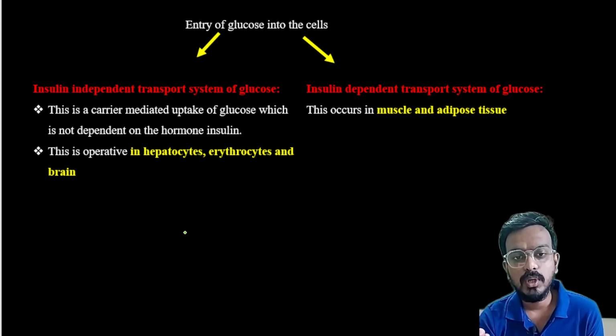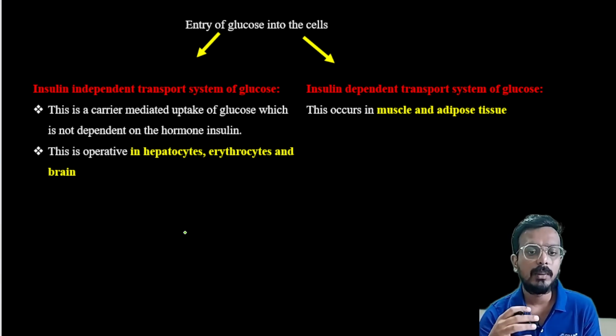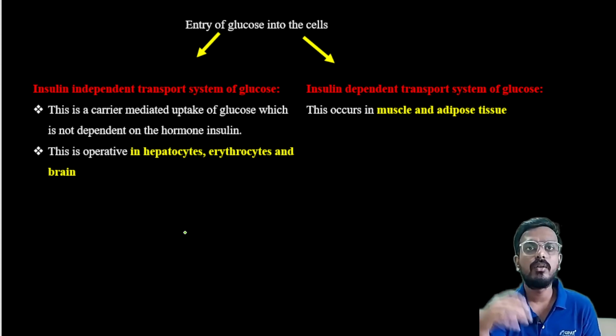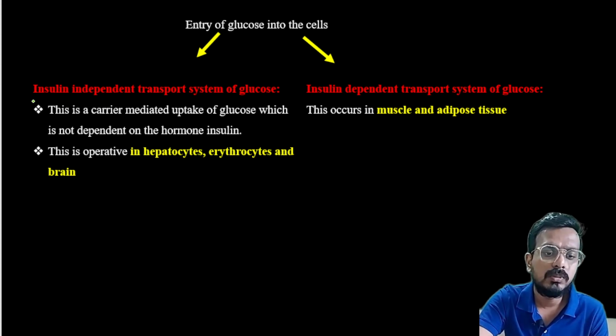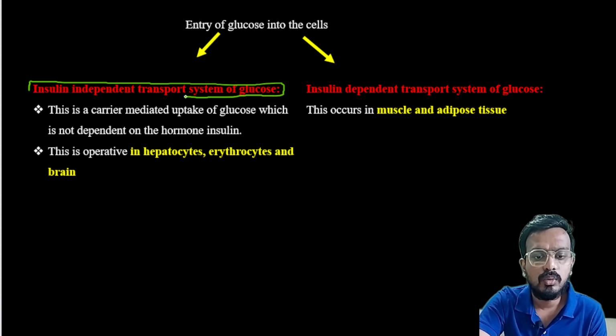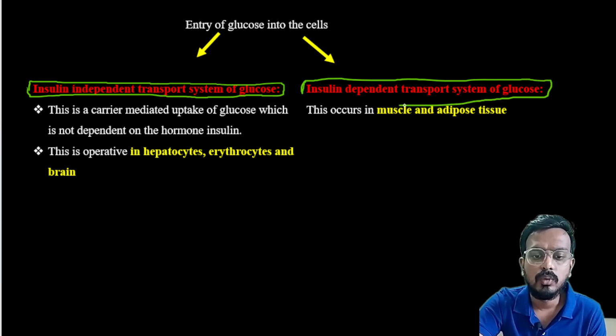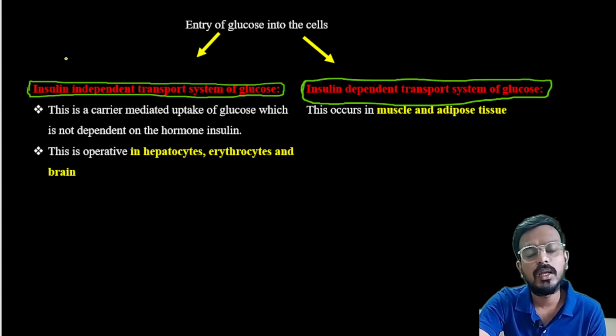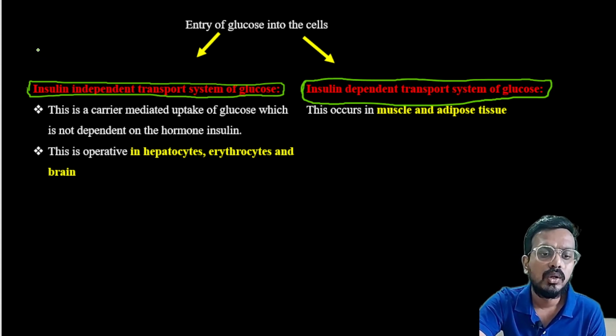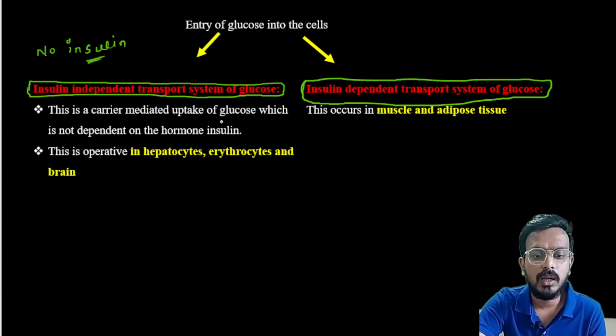So how does glucose enter for metabolism? Glucose has to enter for metabolism. Entry of glucose basically occurs in two pathways. One is insulin independent transport of glucose, and another one is insulin dependent transport of glucose. Insulin independent means there will be no involvement of insulin for the transportation. This is a carrier mediated uptake of glucose, which does not depend upon the hormone insulin.